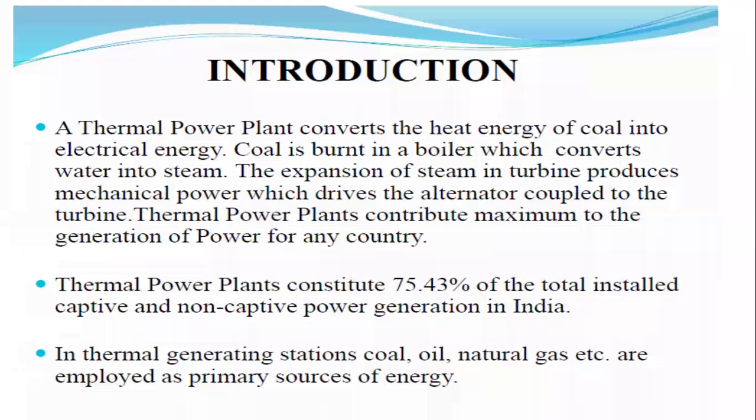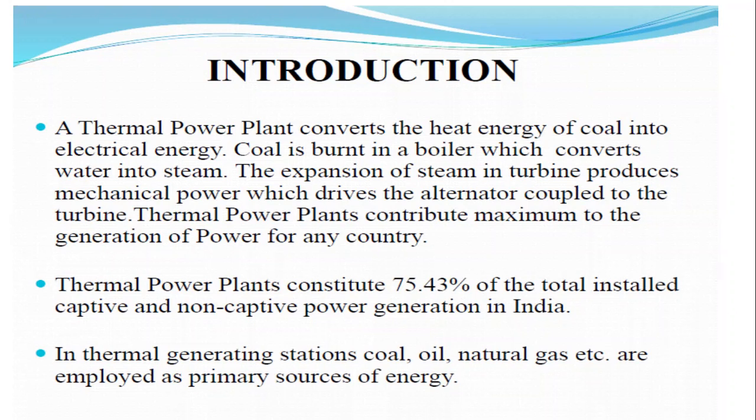It is also called the steam power plant. The thermal power plant converts the heat energy of coal into electrical energy. That means by combustion of the coal we obtain electrical energy.